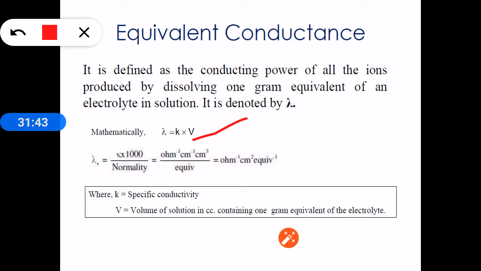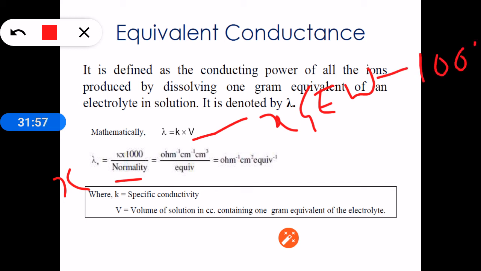We can also express the conductance in terms of normality. Suppose the normality of the solution is X. X normality means X gram equivalent weight of substance is present in 1000 mL. Like we know that 1 molar solution means 1 mole of substance is present in 1000 mL or 1 liter, and 2 molar means 2 moles in 1000 mL.